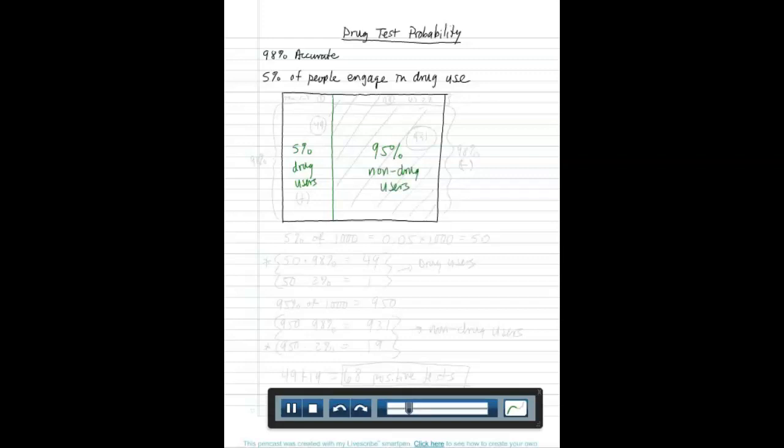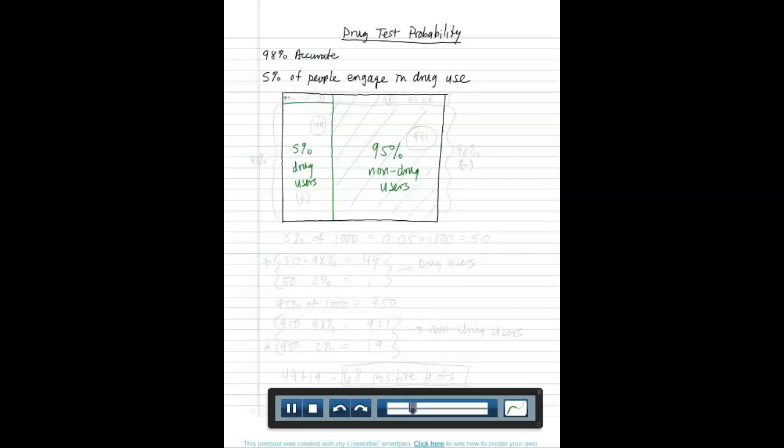Now, suppose these people take a drug test. Let's start with the drug users. So of this 5% of the bazillion people, 98% of the time they will be found to be drug users, and 2% of the time not. So let's say that's 2% right here.